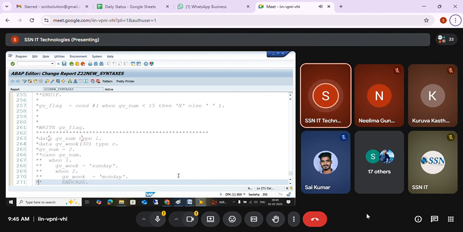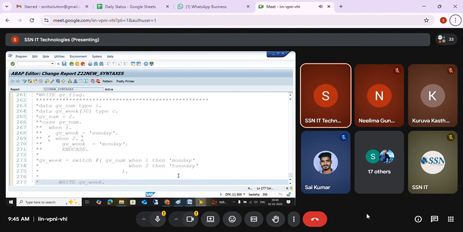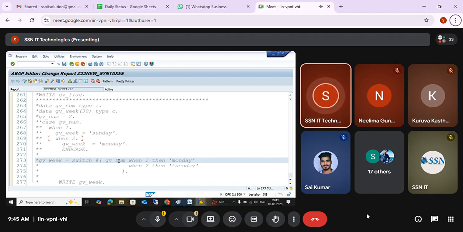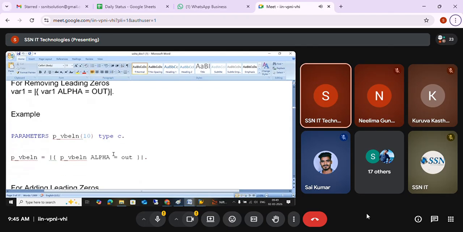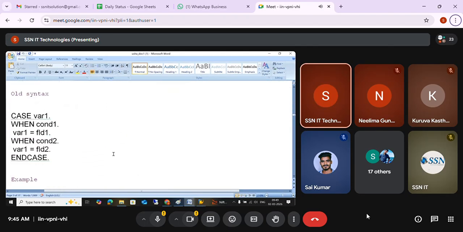And then we have the CASE statement, which can be replaced with SWITCH. If this is the variable, WHEN 1 this, WHEN 2 that, like this we write. Instead of WHEN 1, whatever value you pass will be replaced into this variable, that's it. So this is about the SWITCH statement. CASE will be replaced with SWITCH. This we also covered.